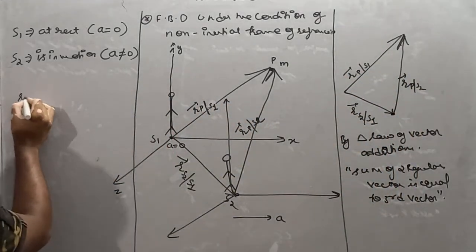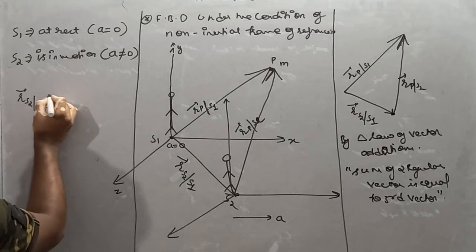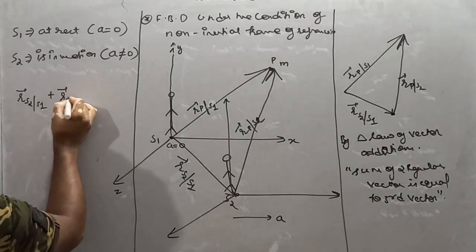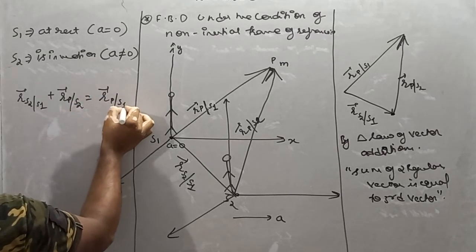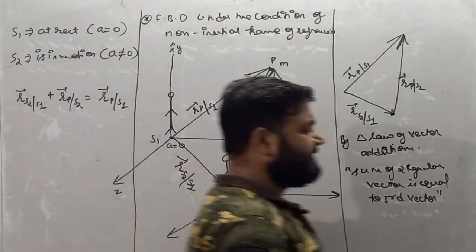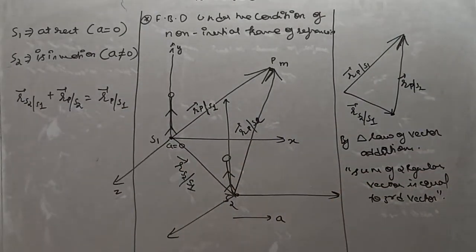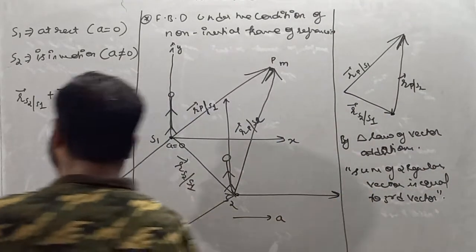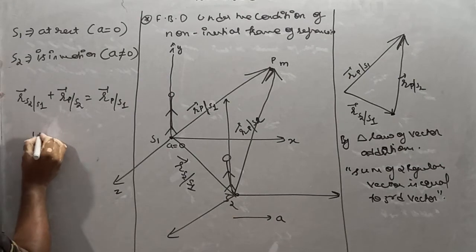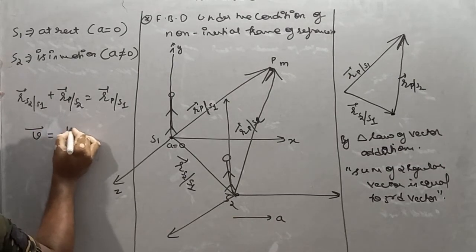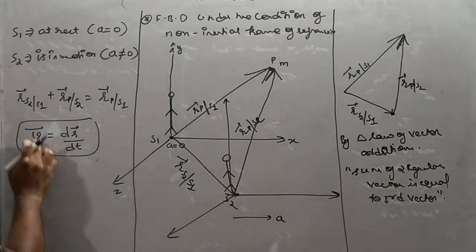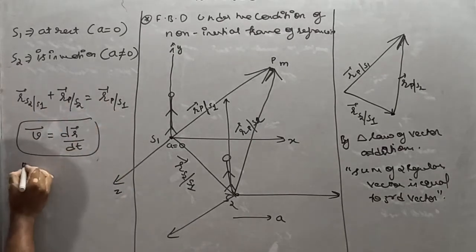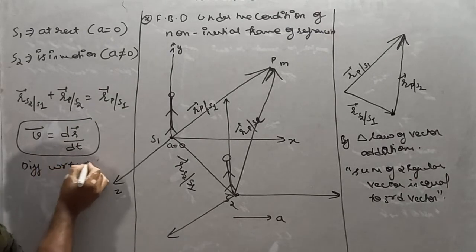So I'll write the position vector of S2 drawn by S1 plus the position vector of P drawn by S2 is equal to the position vector of P drawn by S1. Now my dear student, I'll differentiate it with respect to time. We know that if we differentiate position vector with respect to time, we get velocity, because dr vector by dt is velocity. So let's differentiate this function with respect to dt.